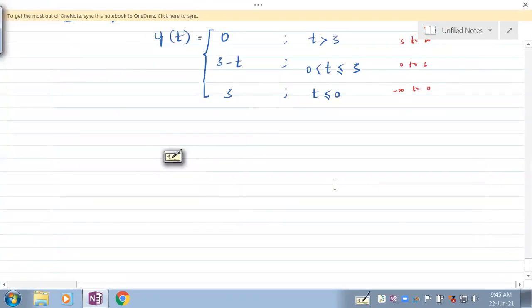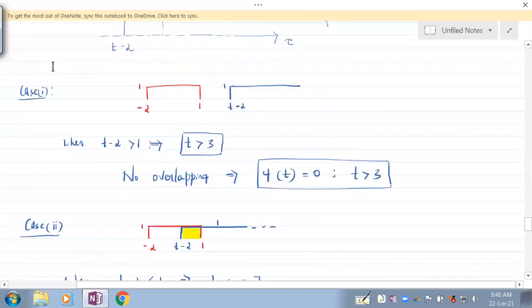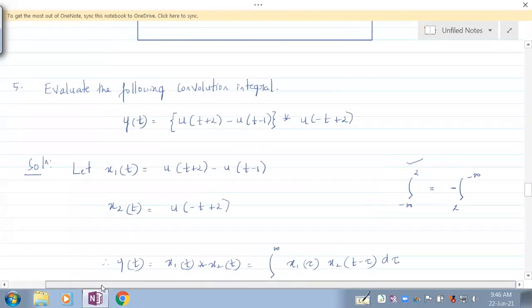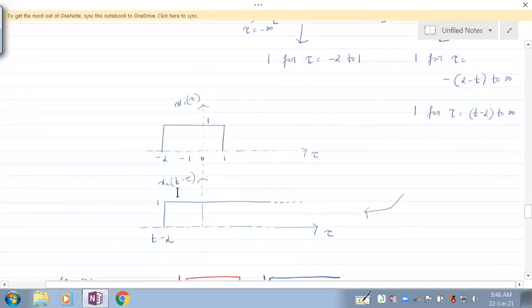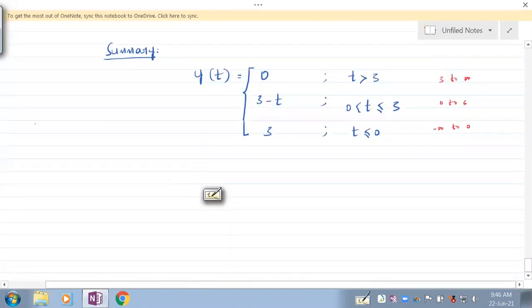The thing that I wanted to give you is, so this is problem number, anybody? 6, sir. 6, right? The 6th problem is a very time consuming one.